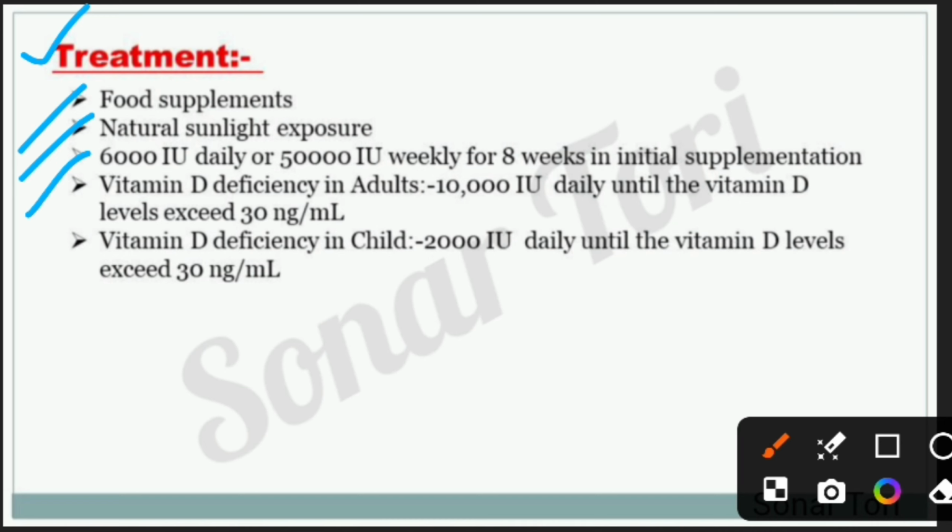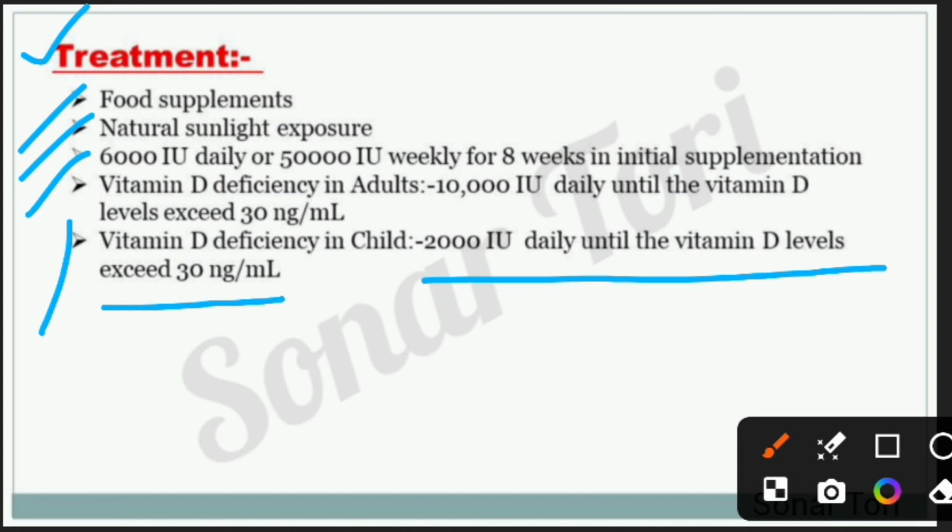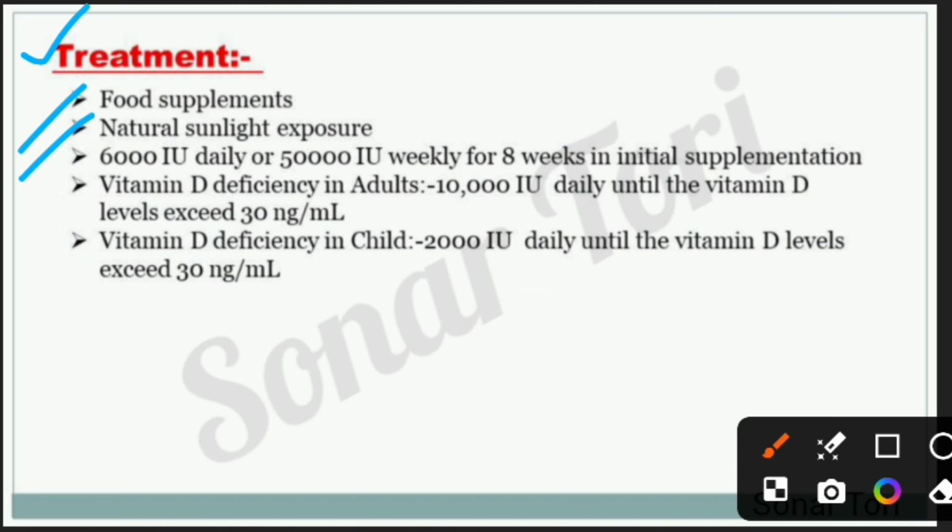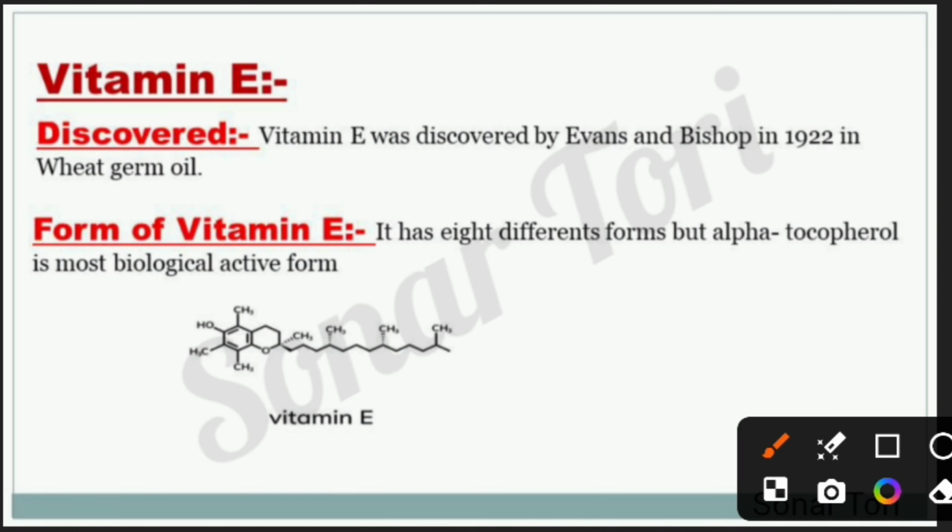In vitamin D deficiency in adults, they give 10,000 IU daily until the vitamin D level increases to 30 mg per ml. In case of vitamin D deficiency in children, they give 2000 IU daily until the vitamin D level increases to 30 mg per ml. The third and most common fat-soluble vitamin is vitamin D.